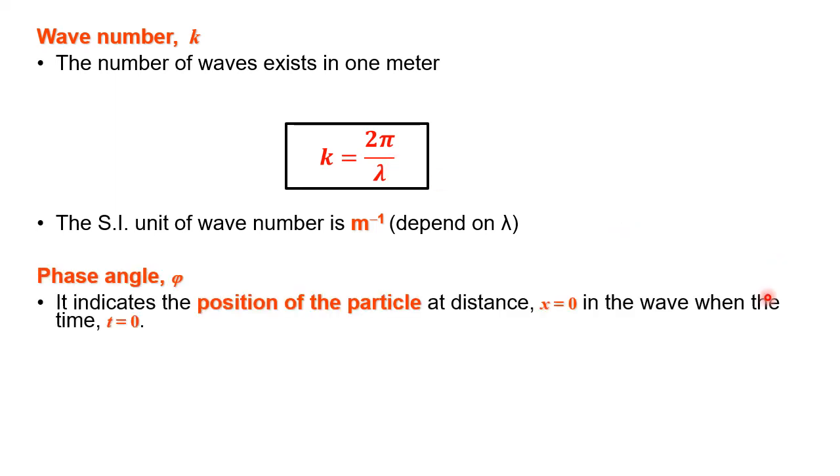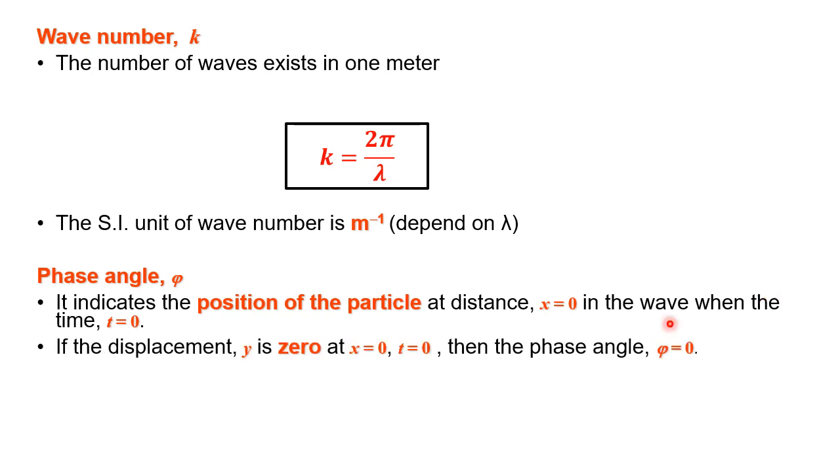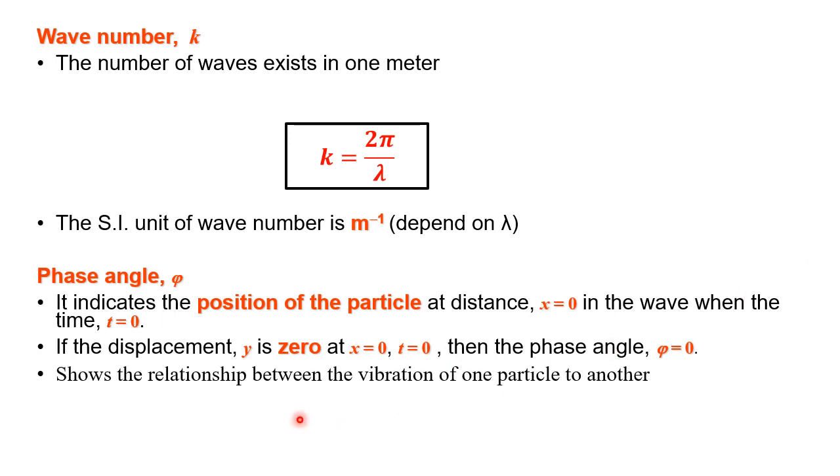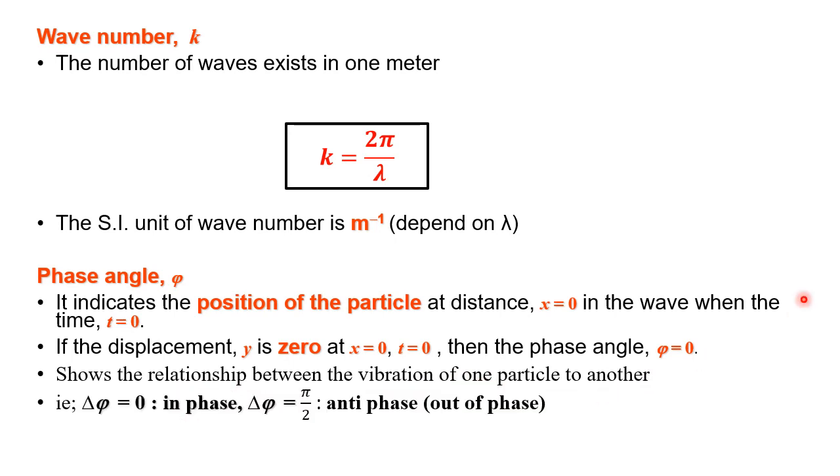Phase angle phi indicates the position of the particle at distance x0 in the wave at time t0. If the displacement y is 0 at x0, t0, then the phase angle phi is 0. It also shows the relationship between the vibration of one particle to another. If delta phi is 0, that means it is in phase. If delta phi equals pi over 2, that means it is out of phase.